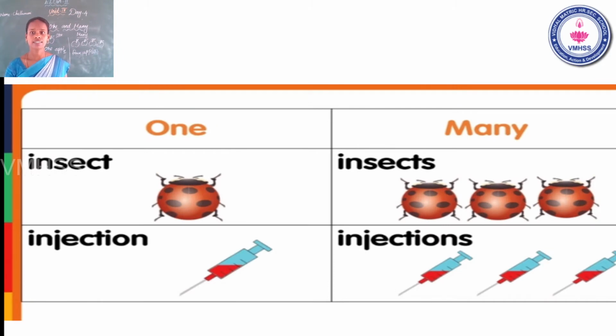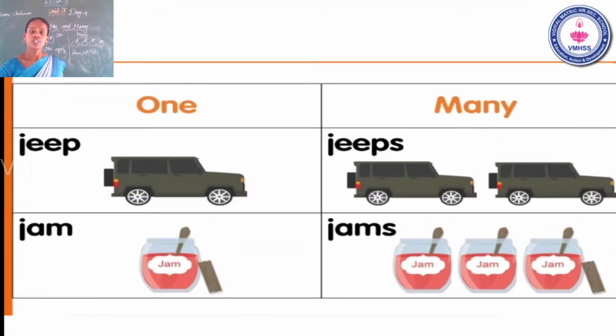Insect, insects. Injection, injections. Jeep, jeeps. Jam, jams.